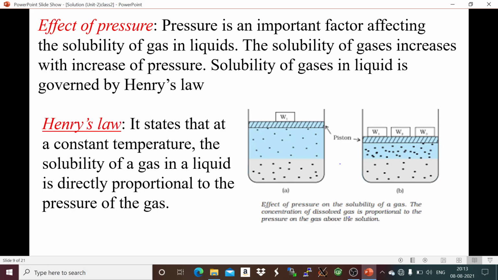Now from Henry's law, we can say that at a constant temperature, the solubility of gas in liquid is directly proportional to the pressure of the gas. If we increase the pressure, solubility increases. So this is according to Henry's law. Henry was the first person who explained this, that is, related solubility with pressure.